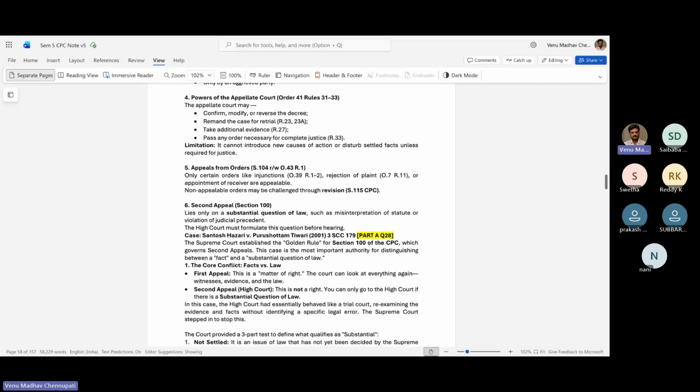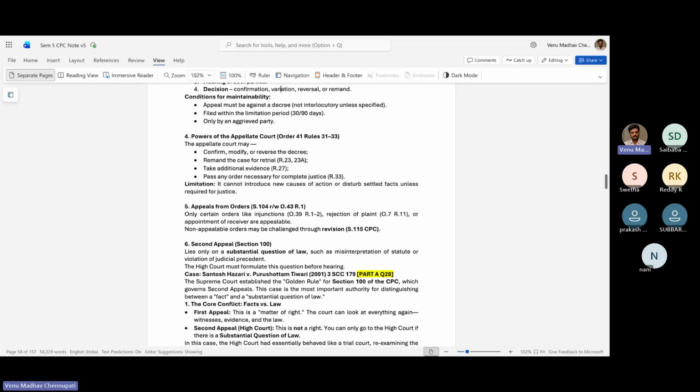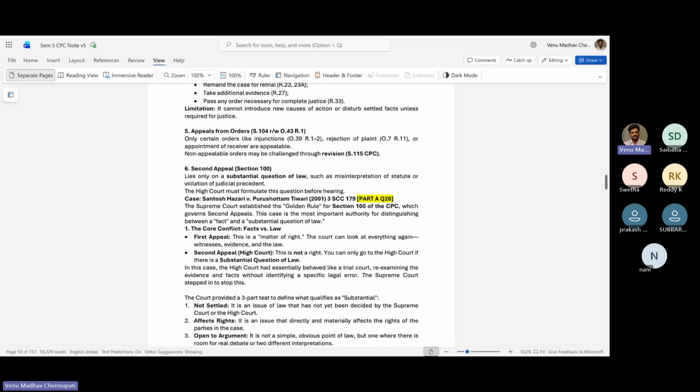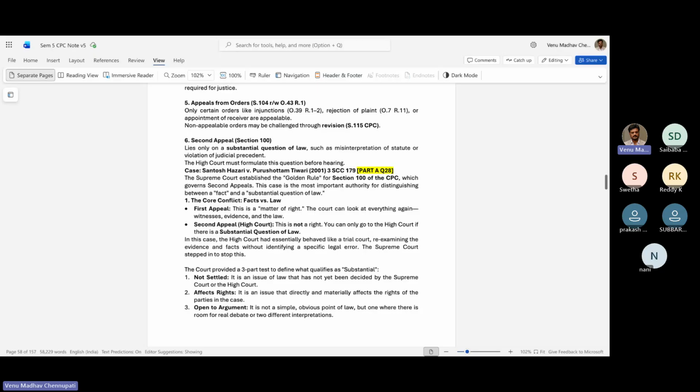Second appeal. So this is all about the first appeal. Second appeal lies on a substantial question of law, such as misinterpretation of a statute or violation of judicial precedent. The High Court must formulate the question before hearing. So this is one example: in Santosh Hazari versus Purushottam Tiwari, the court established the golden rule of section 100 of CPC, which governs second appeals. The case is a most important authority for distinguishing between fact and substantial question of law.